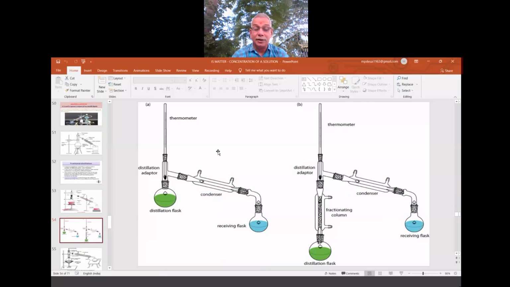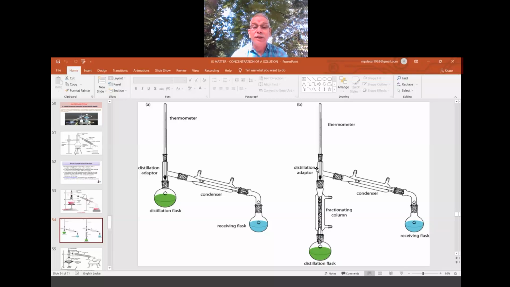This diagram shows the difference between simple distillation and fractional distillation. Everything is the same: flask, collector, condenser, thermometer. Where do we find the difference? The difference is here, where we keep an extra tower.